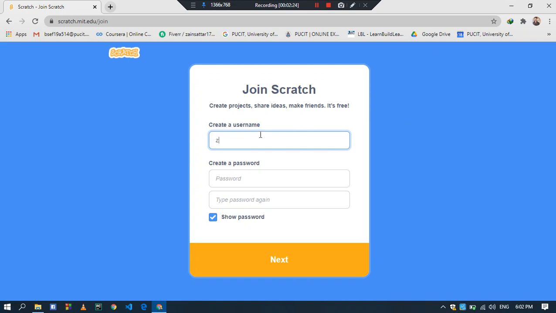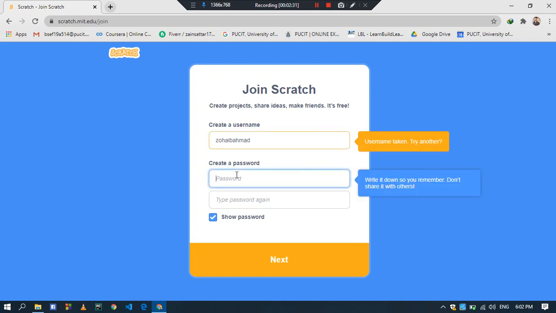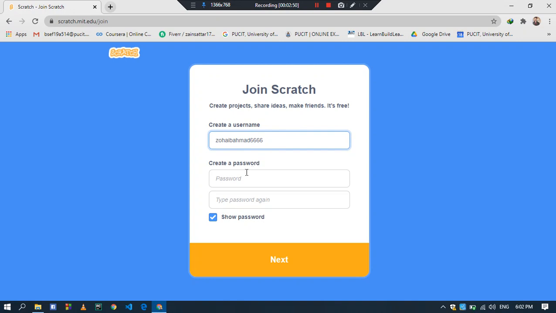Now enter a username. For example, I have added Zohaib Ahmed. Now you will have to create a password. Oh, see, it broadcasted a message to me that username taken, try another. It means that this username Zohaib Ahmed is taken by another person who is already on Scratch. So I'll have to use another name. For example, I use Zohaib Ahmed 6666. Then I have to create a password.